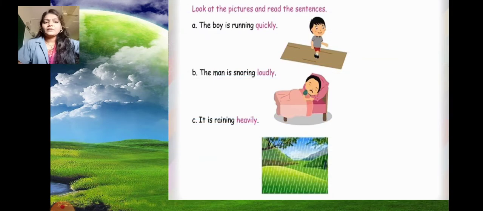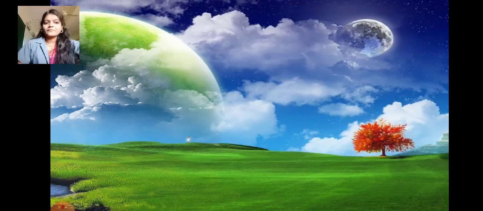So look at the picture and read the sentences. A. The boy is running quickly. B. The man is snoring loudly. C. It is raining heavily. In these sentences also, students, you can see the words quickly, loudly and heavily. These words are also known as adverbs.